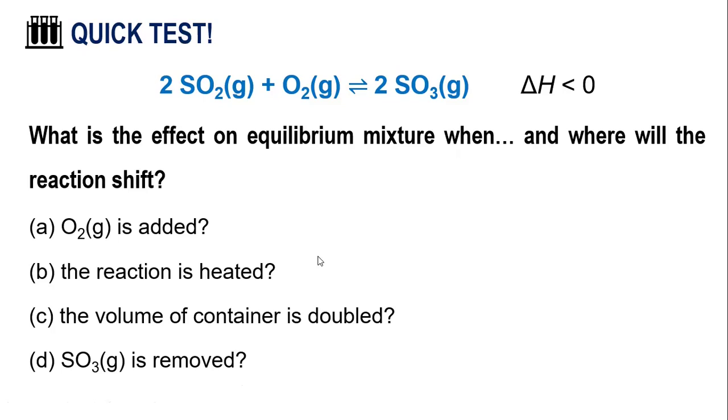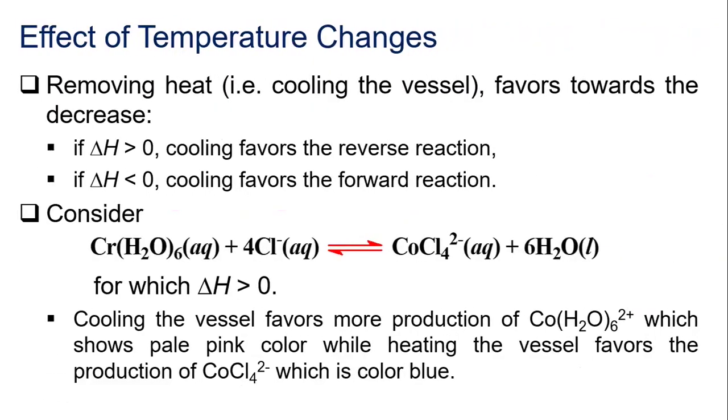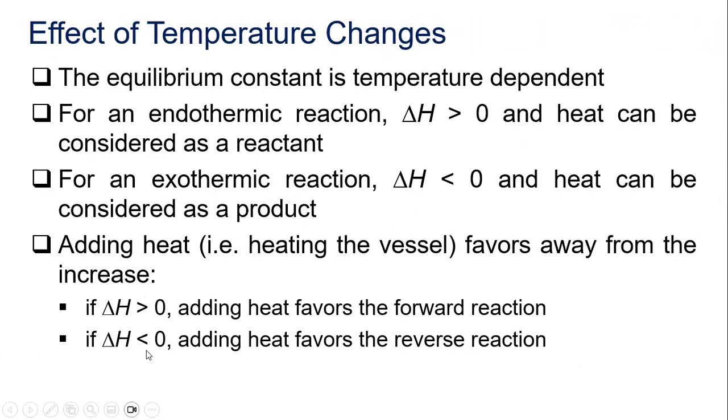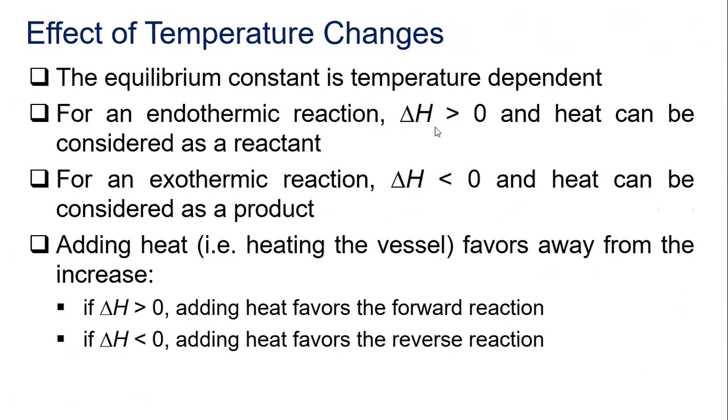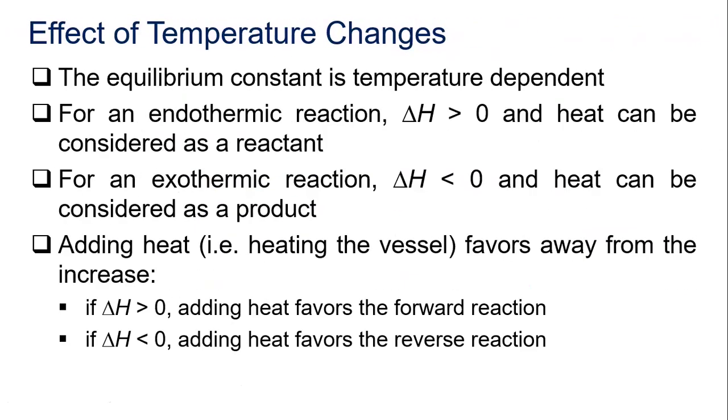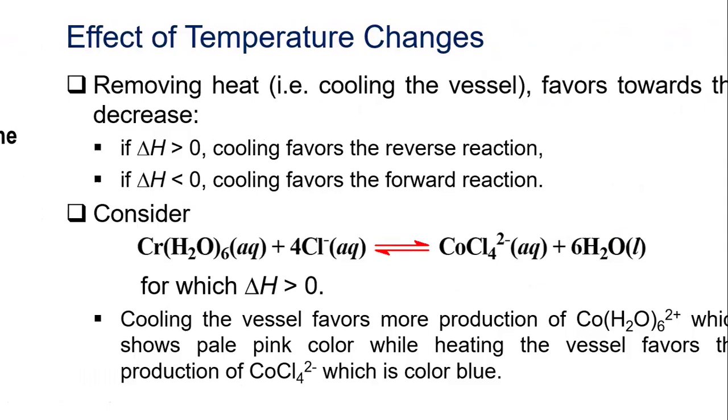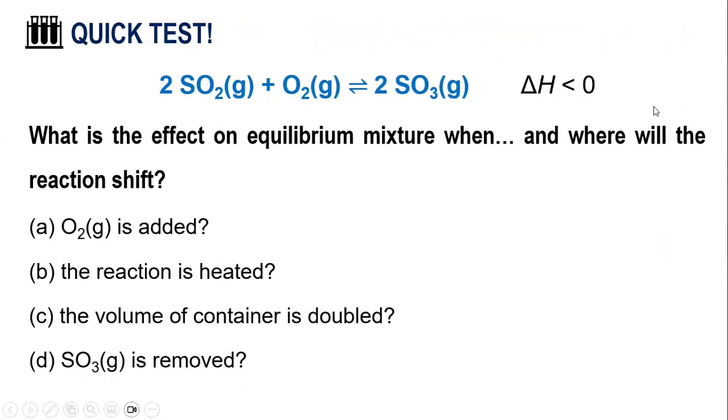If the delta H is negative, that's exothermic. Let's just go back a little. Take note, this is an exothermic reaction. If the delta H is positive, then it's an endothermic reaction. Okay, now let's go back to our exercise. So this one is an exothermic reaction, so if it's exo, that means your heat is found here.